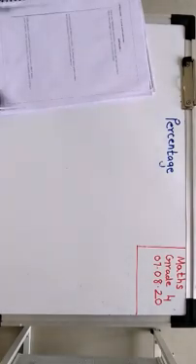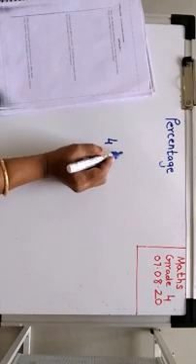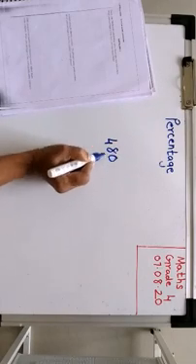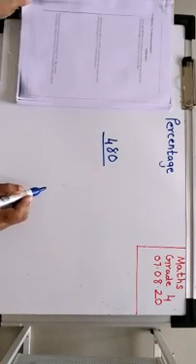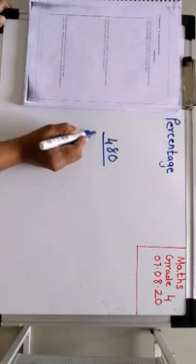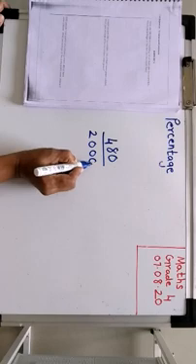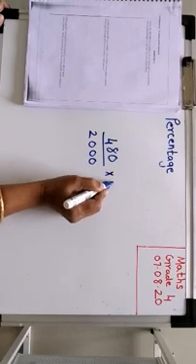So let's solve this. That's 480. 480 of them were children, right? And what were the total number, children? 2000, right? Mind your zeros into 100. Why?